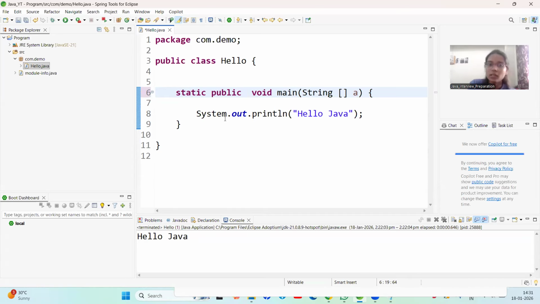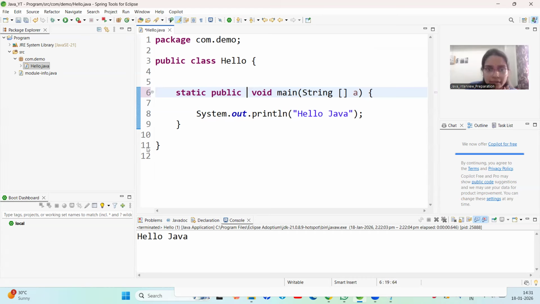So you can write static public as well. This was all about our main method, public static void main. It is the entry point of your program.